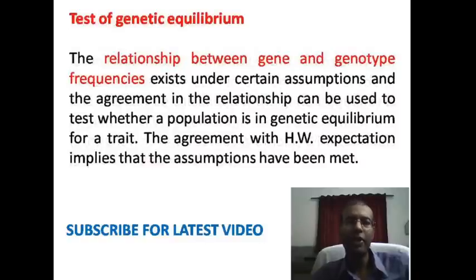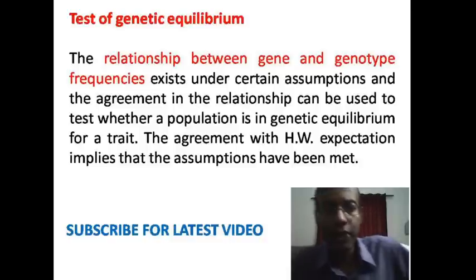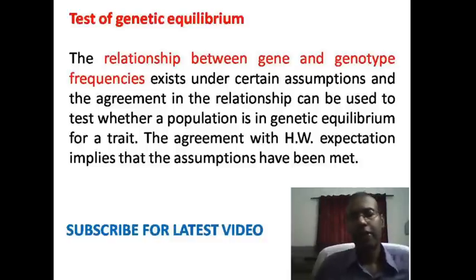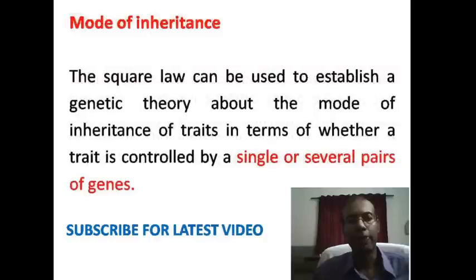Now for testing genetic equilibrium, whether the population is in genetic equilibrium or not, we can use the Hardy-Weinberg equation. If the equation is followed, then we can say that the population is in Hardy-Weinberg equilibrium. If the relationship between gene and genotypic frequency is as per the requirement of Hardy-Weinberg law, then we can say that the population is in genetic equilibrium.